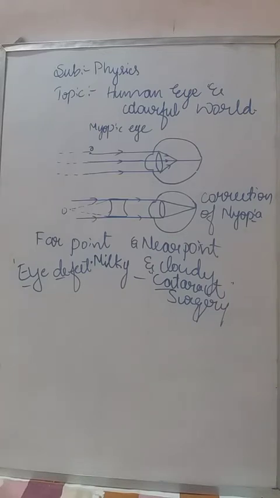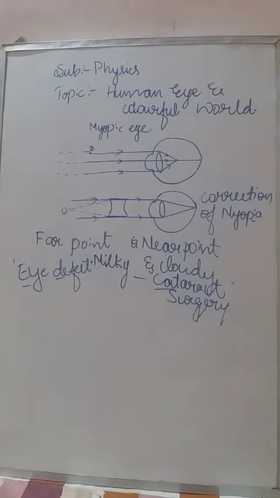So people have to undergo cataract surgery to correct that defect. Otherwise, if they do not undergo any surgery, they may gradually lose their vision completely. So that's why people who have cataract must undergo cataract surgery. Otherwise their vision will be completely lost. So this is about the cataract.